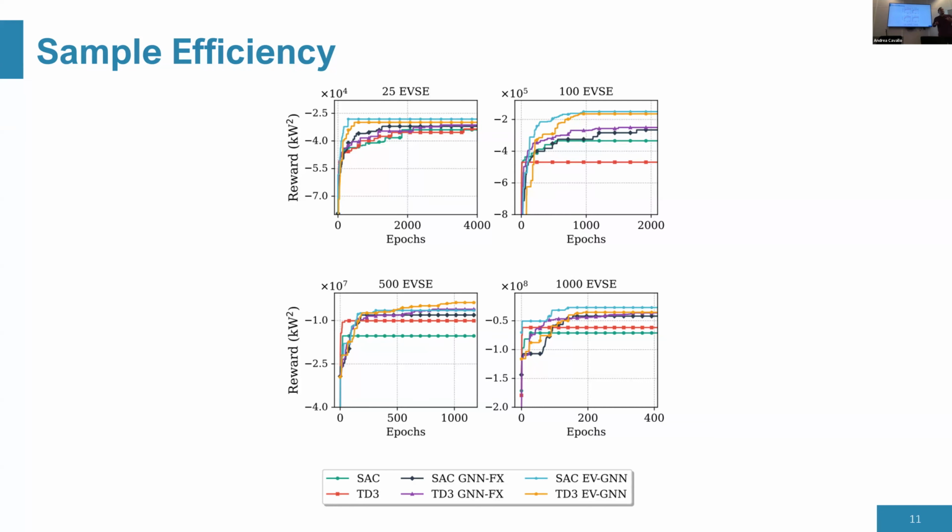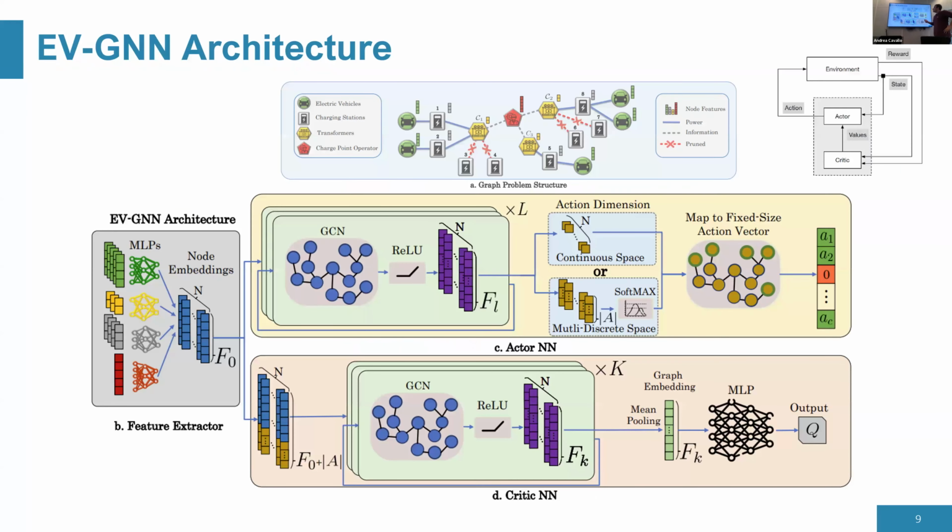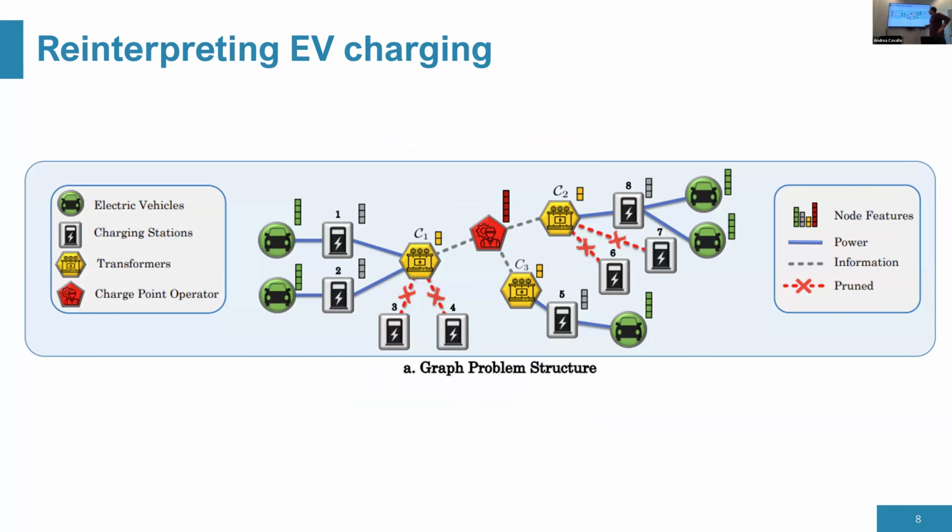Another thing, we have a lot of symmetries in the network. If you remember from before, maybe it's better to show it here. This is a special type of graph. This is a tree. So we have a lot of branches that are similar. Maybe in this case, where one transformer is connected to one charger and one electric vehicle is symmetrical to another branch that might have the same characteristics. So at this time, we're very sample efficient.